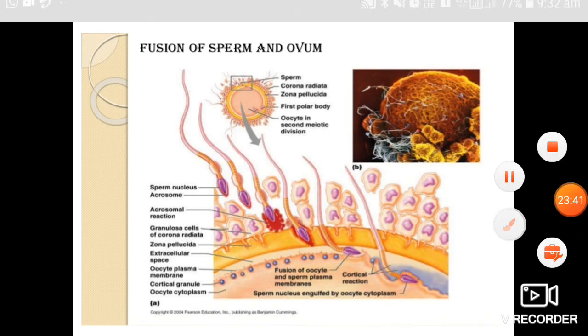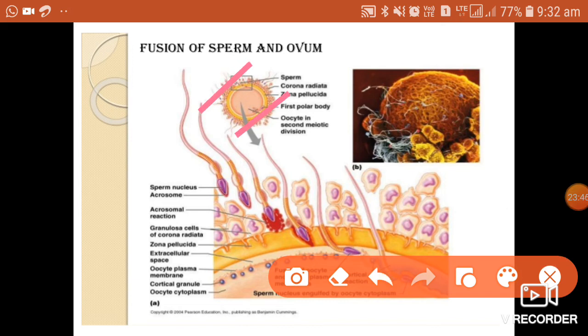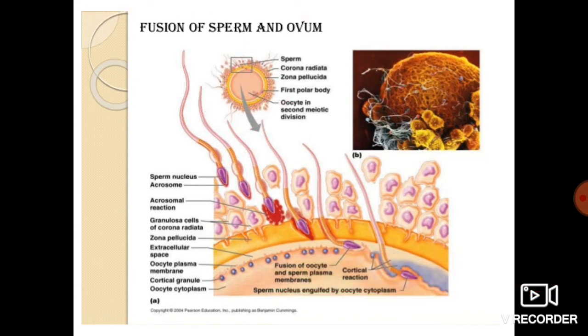Let me draw this. I am just talking about this one. Here we can see the sperm, corona radiata, zona pellucida, first polar body, and oocyte in the second meiotic division. So here we have just seen all these things.